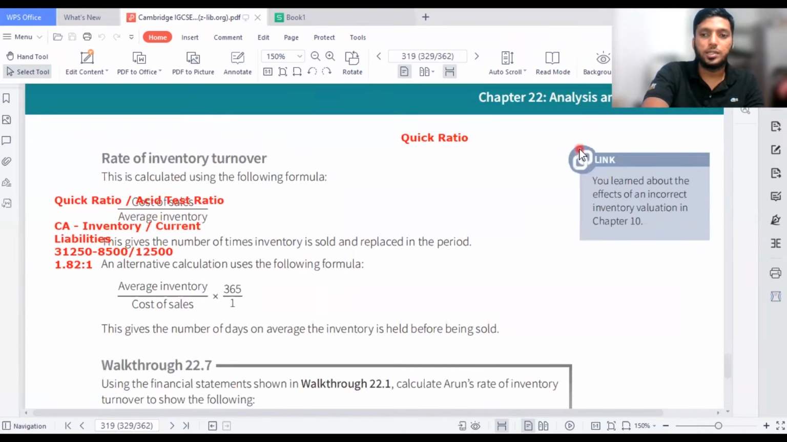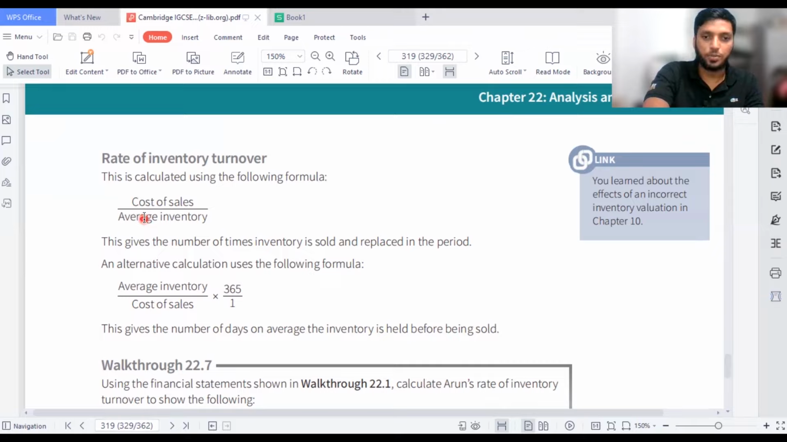Then the third ratio which we're going to speak about now is completely different from the liquidity ratios, the quick ratio and the current ratio, which we spoke about. The rate of inventory turnover is completely different, because we are going to do two types of calculation. One, we take the cost of sales and divide by the average inventory to see how many times the inventory is sold to cover the cost of sales. That is the first calculation, and how many days it takes to sell the product is done in the second formula.